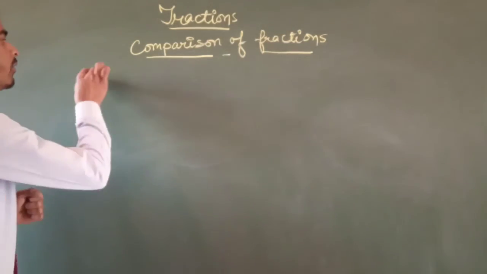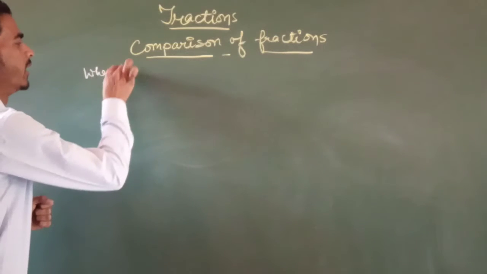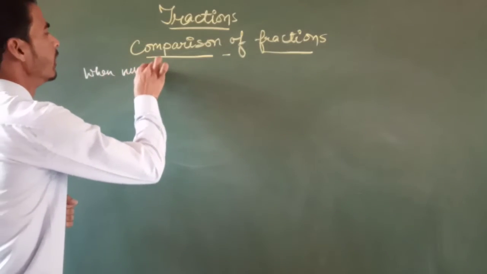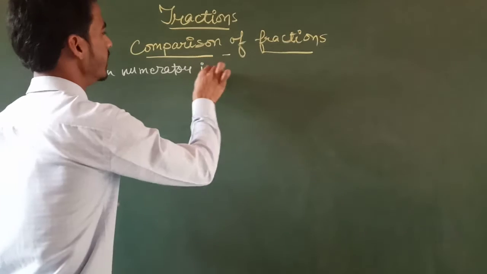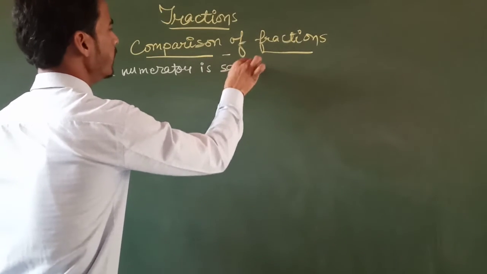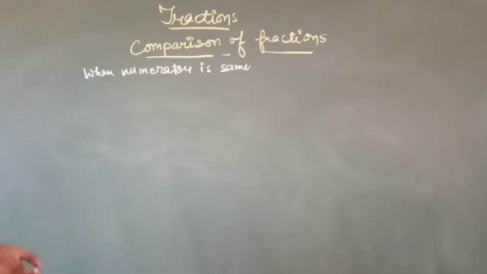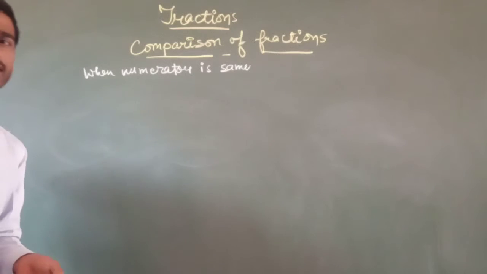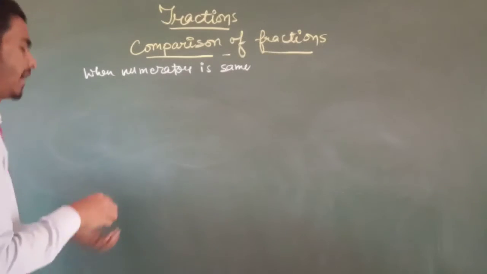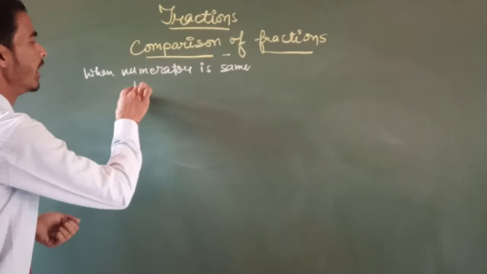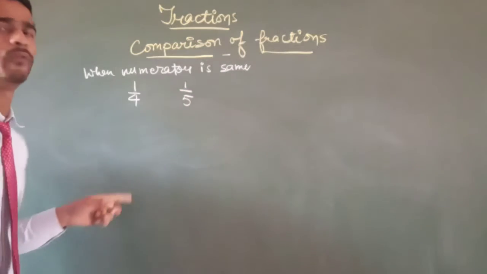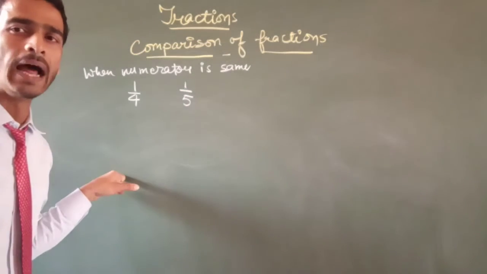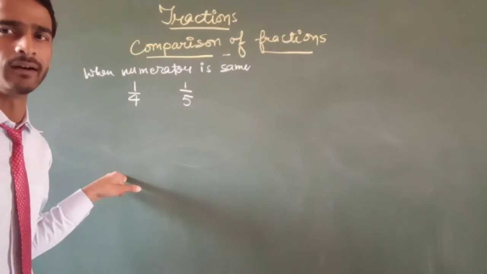In the first topic, when the numerator is the same. First condition: when the numerator is the same, you can see here, and the second topic is when the denominator is the same. When the numerator is the same, as there are 1 by 4 and 1 by 5, two fractions, we have to find which one is greater.